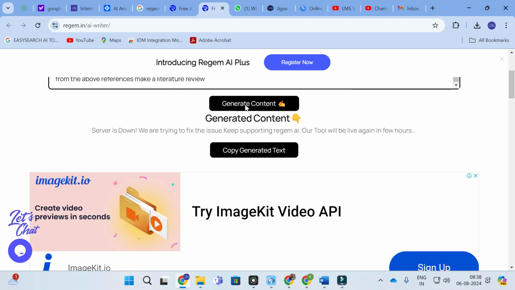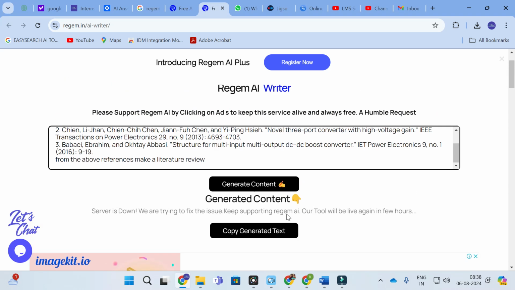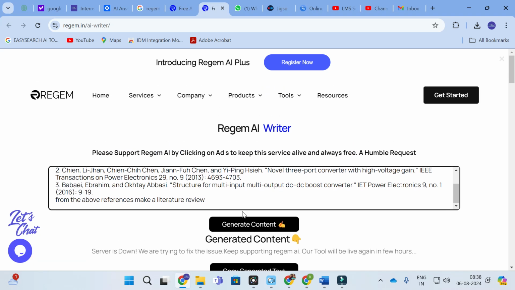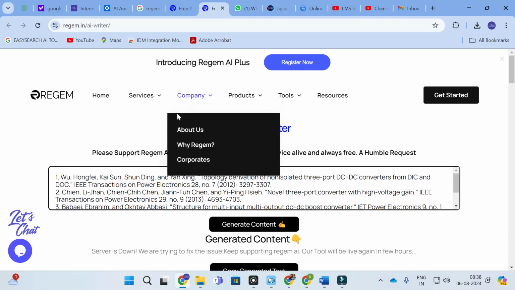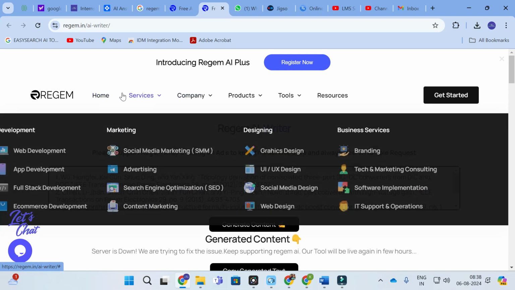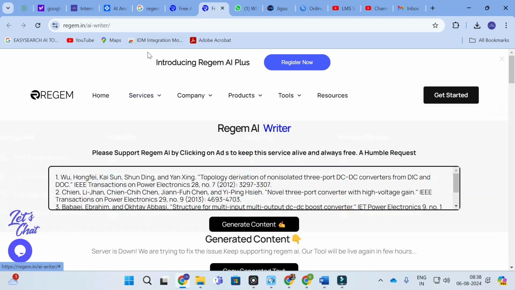There is some issue related to this particular Regem AI. Sometimes it may happen in this kind of AI tools, but it will be fixed as soon as possible. As far as Regem AI is concerned, it is generating perfect content for academic and research paper writing.